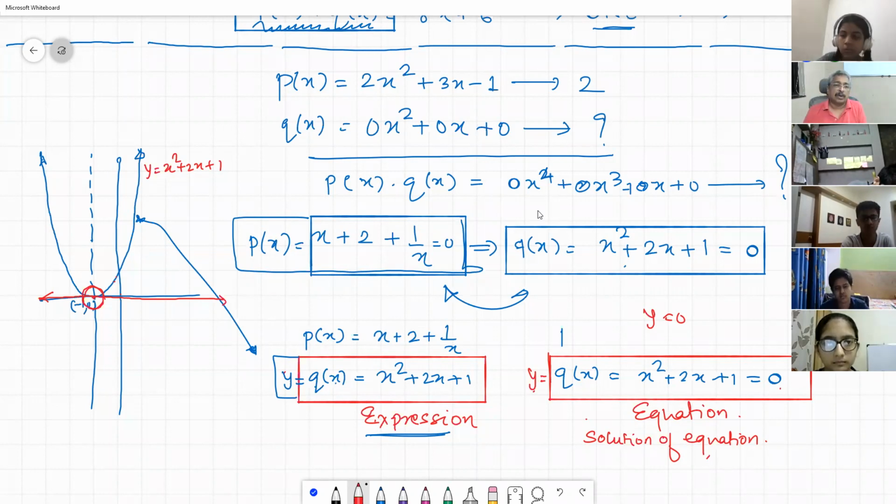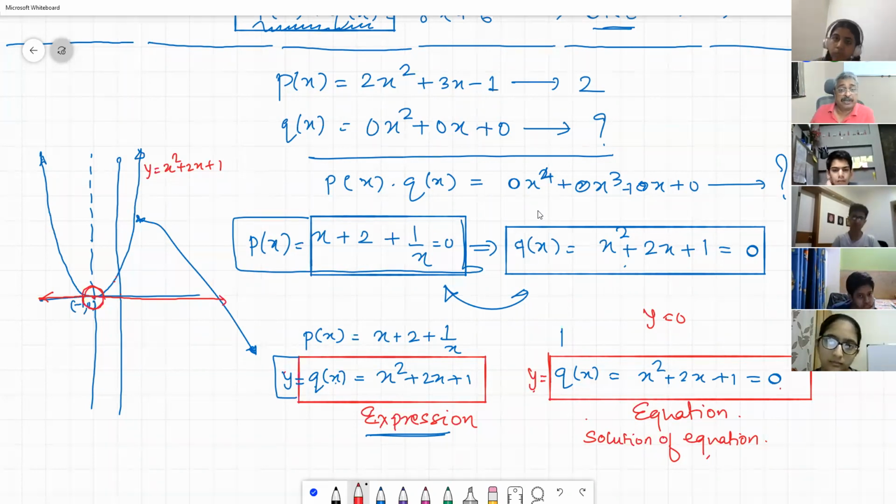Okay. So I want you to explain what we mean by polynomial, and eventually we write the definition of polynomial. Sangha, after having discussed this much, what do you think it should be? Sir, can I give it a try? Yes.